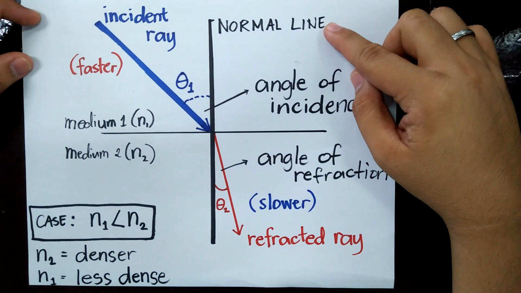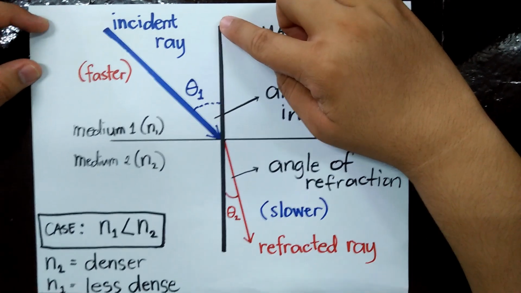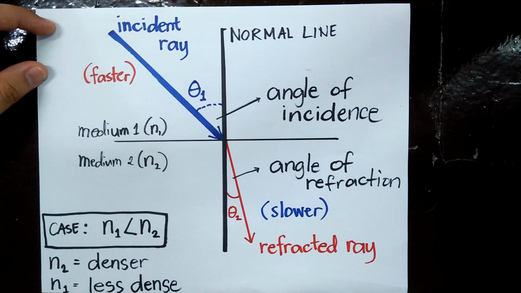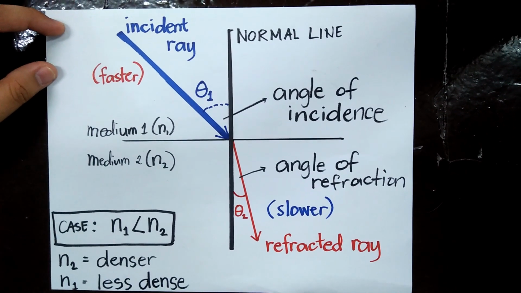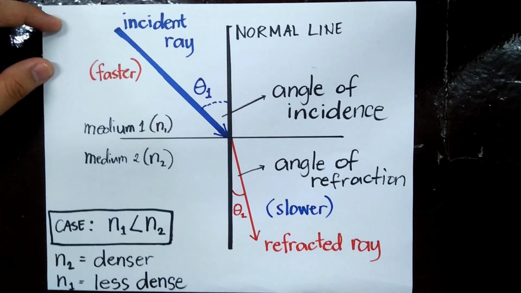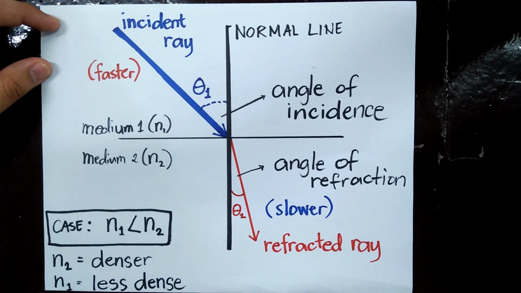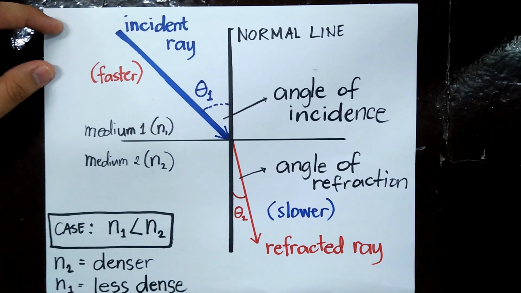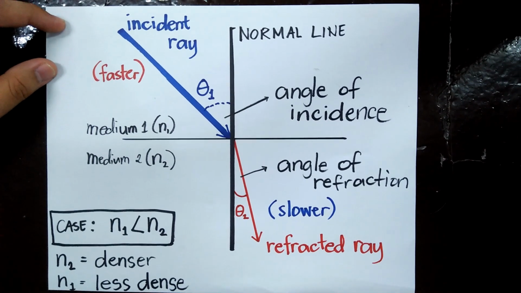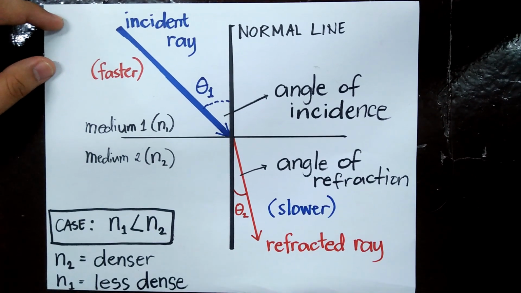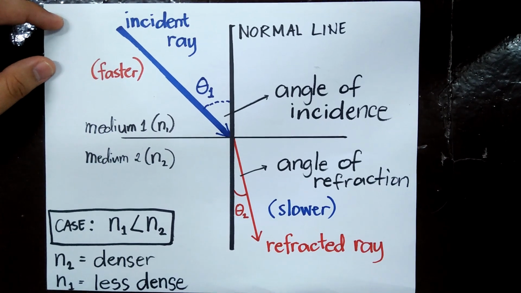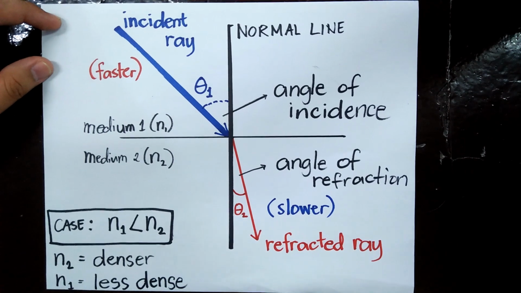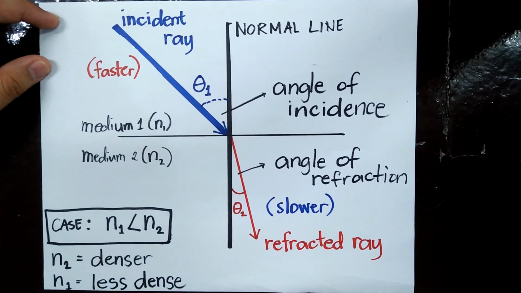We have our normal line here, which is just an imaginary vertical line that runs through our surface. And then we have N1, N2, which basically talks about the index of refraction. The index of refraction in this case is directly related to the density of the material, because the greater the density of a material, the tendency is the index of refraction also gets bigger. So I want you to remember that one, okay? The greater the density of the material, the greater the index of refraction.